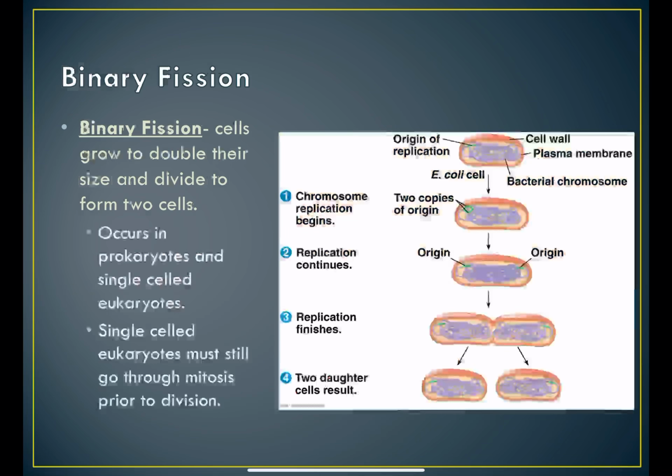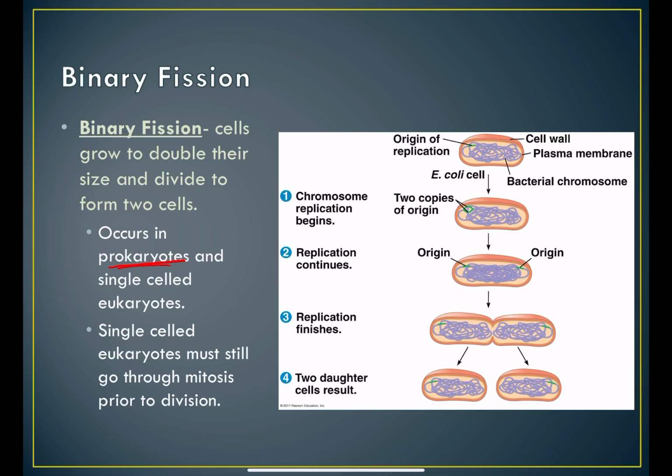Now, binary fission is kind of a different type of cell division that happens in bacterial cells, so prokaryotes, and then some single-celled eukaryotes. And so it happens a little bit differently, but it's basically mitosis, okay? So this is how bacteria replicate.